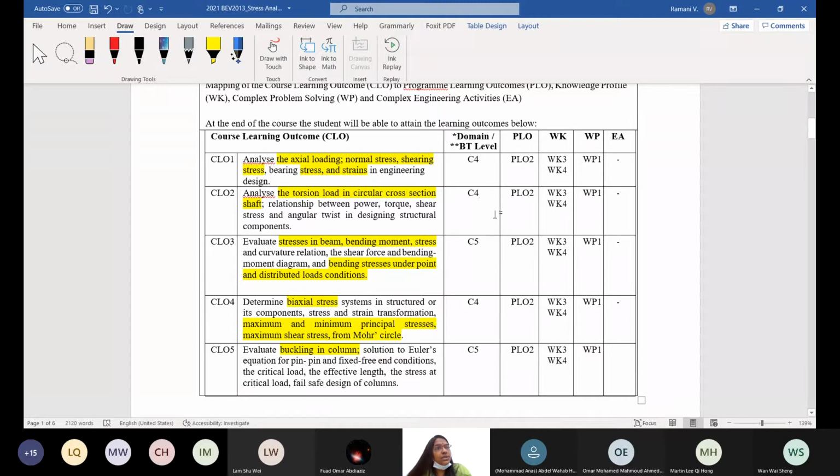Okay, falls under C4. C5 is create. Here there is a bit of design. That is what create is coming in. Although it is not much, they put it as C5. In this case also there is a design. You will design the section, come out with the suitable section for the given buckling effect, column effect. That's why these two have a bit of design, and that's why it has create, the C5. C4 is analysis. Okay.